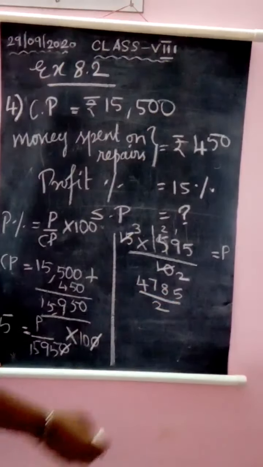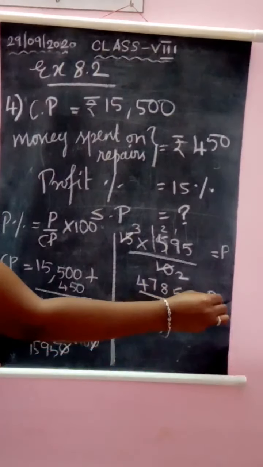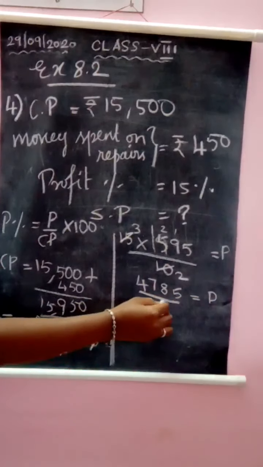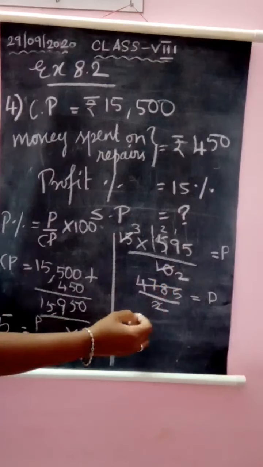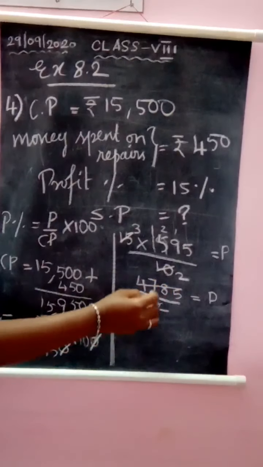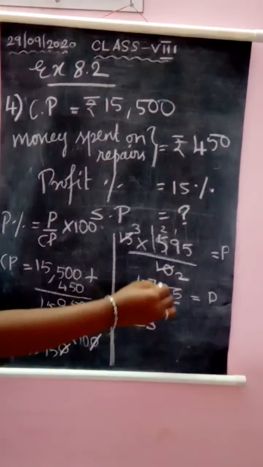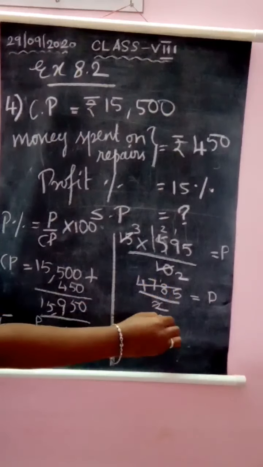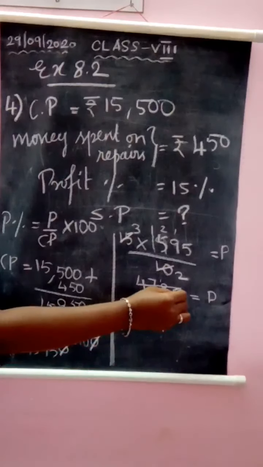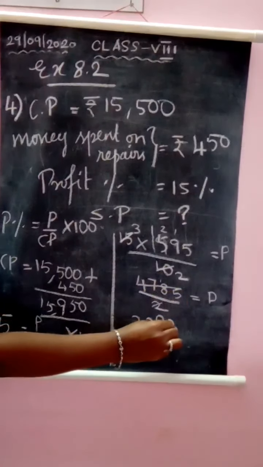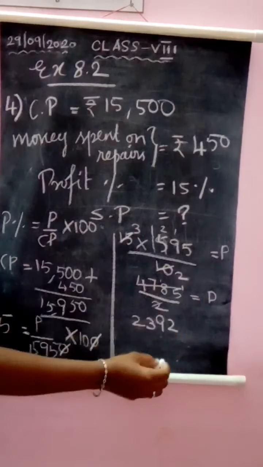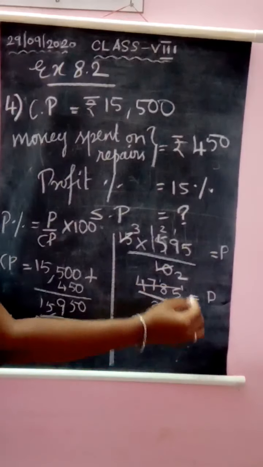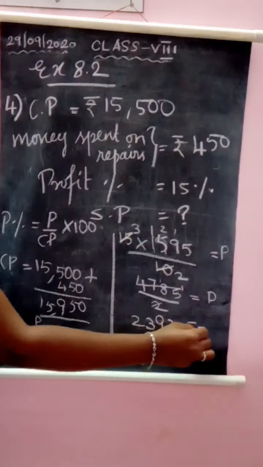Okay, is it clear? This is equal to profit. So next, here you divide 2 and this number. So 2 2s are 4, then 2 3s are 6, and 1 remaining, 2 9s are 18. And here you have 5, so 2 2s are 4, and 1 will be remaining. So 0.0 if you add here, that is 5. So this much is the profit.